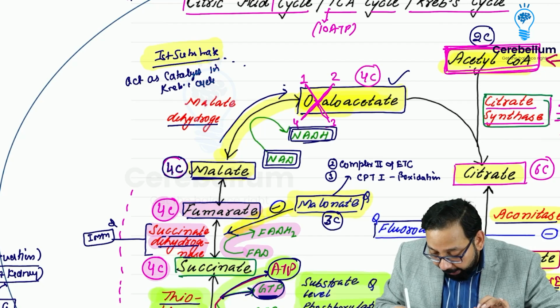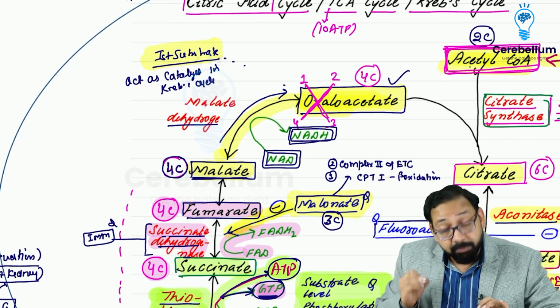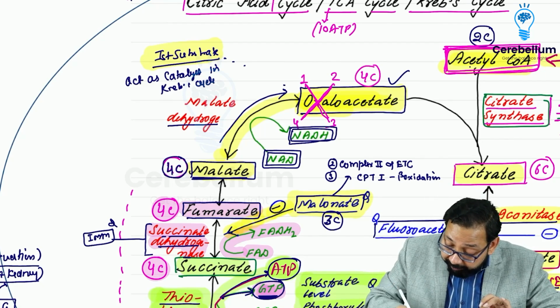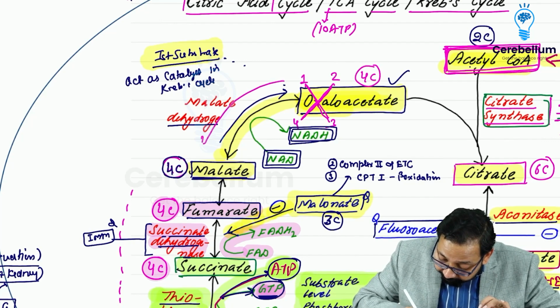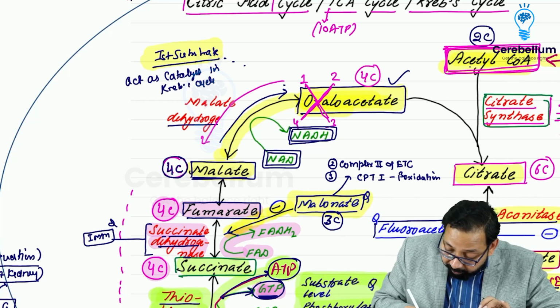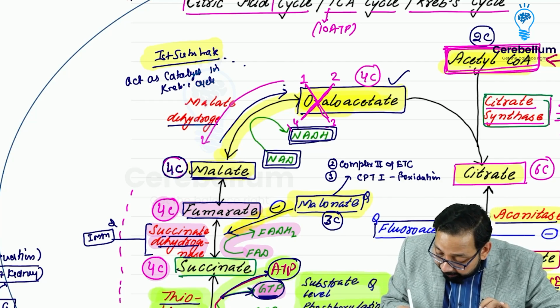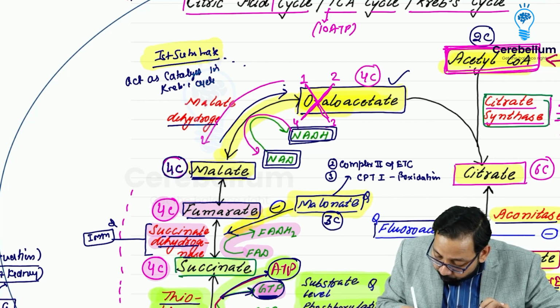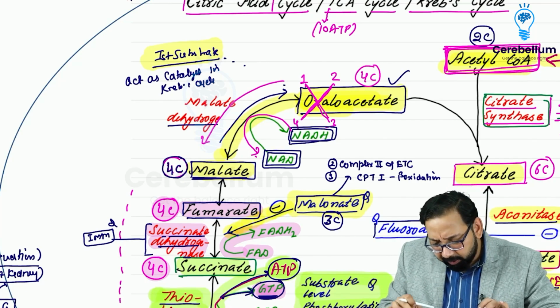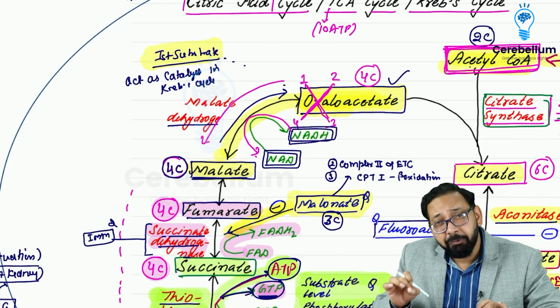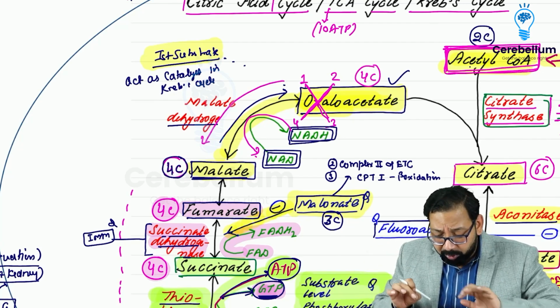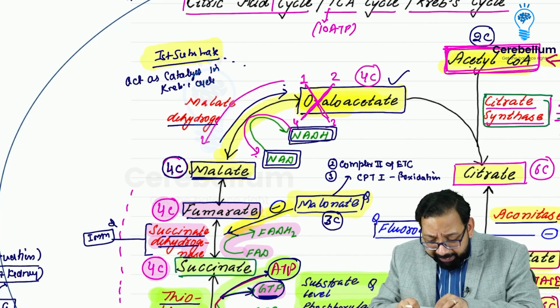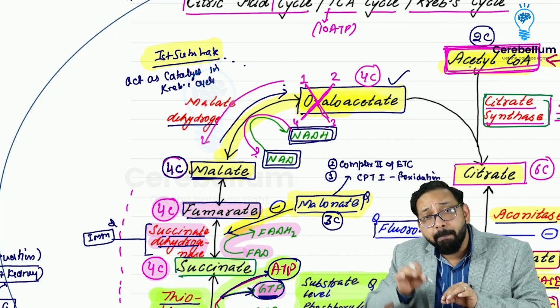But this is a reversible reaction. If this reaction occurs in this direction, then oxaloacetate will be converted to malate and NADH will be converted to NAD. Just have this information in your mind. We will use it again. Not so important for direct question, but important for malate shuttle.